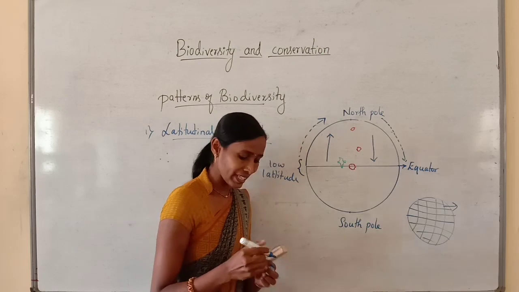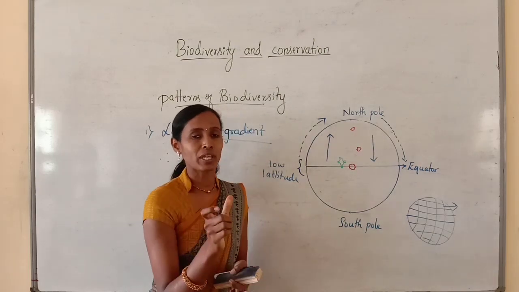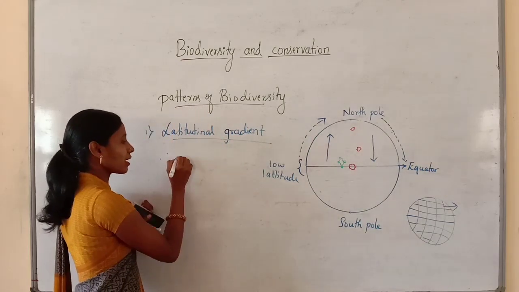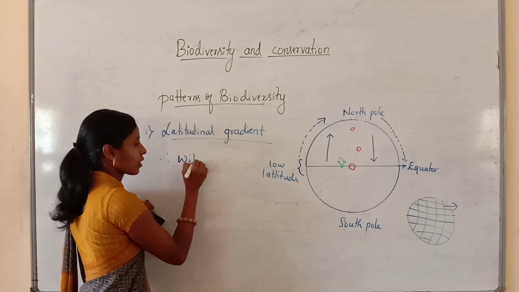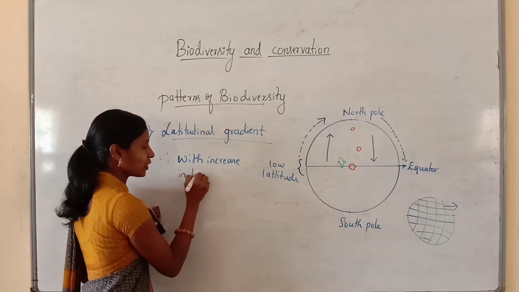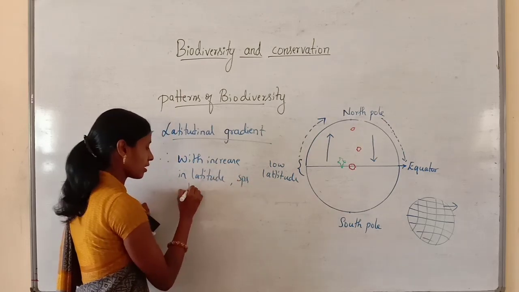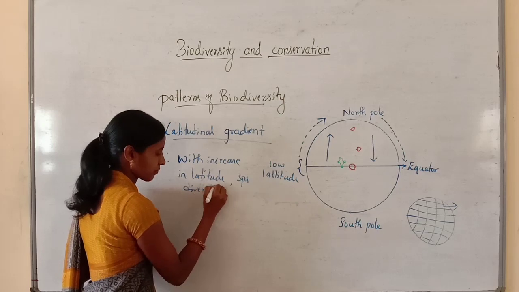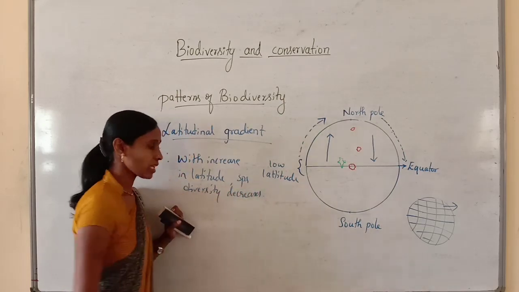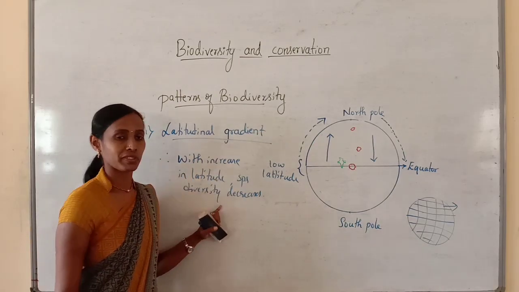But how does the species diversity decrease with increase in latitude? When I give the examples, you will understand clearly. So I told you, with increase in latitude, the species diversity decreases. This is very important. So let us see how, with the increase in latitude, species diversity decreases.